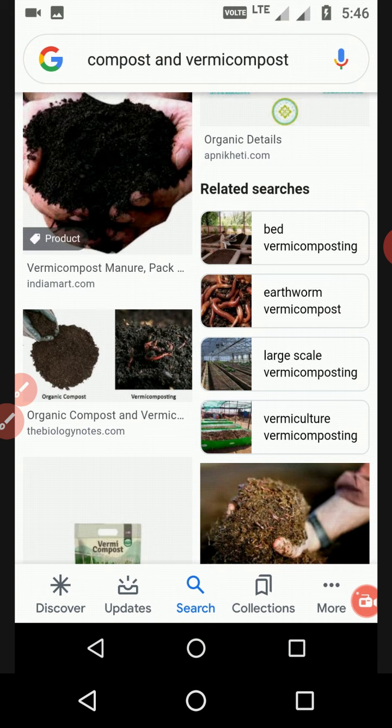So we can reduce water pollution and soil pollution if we use organic manure, which is natural manure, and it is enriched with organic material and nutrients for the soil.